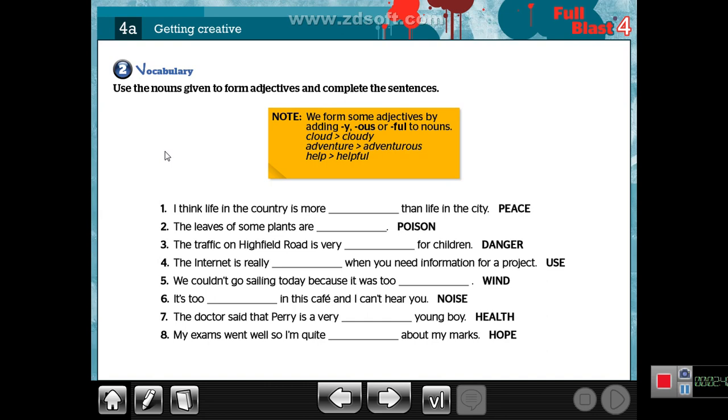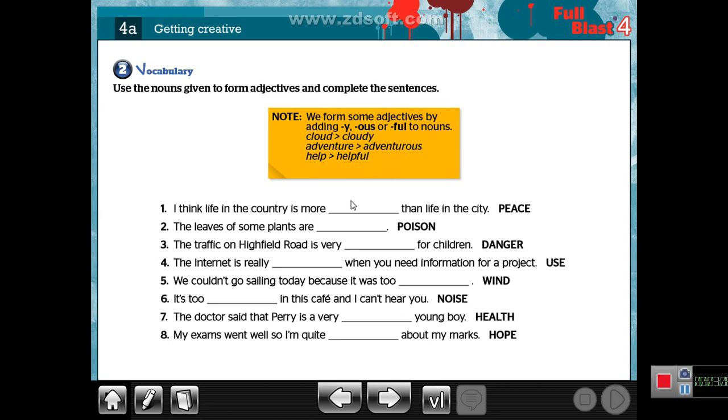For example, the noun create, creative. So look at the board. We form some adjectives by adding y, ous, or ful to nouns. For example, cloud, cloudy; adventure, adventurous; help, helpful.